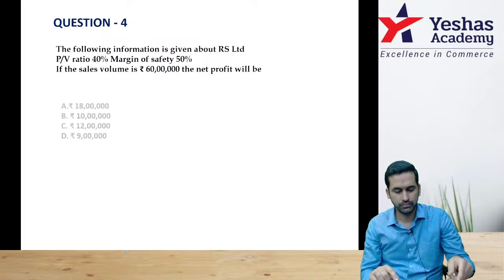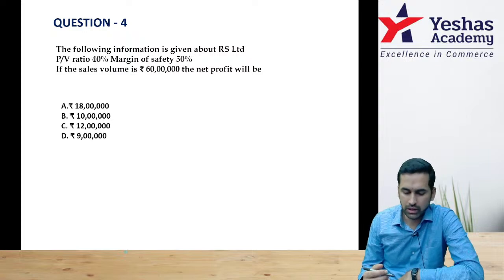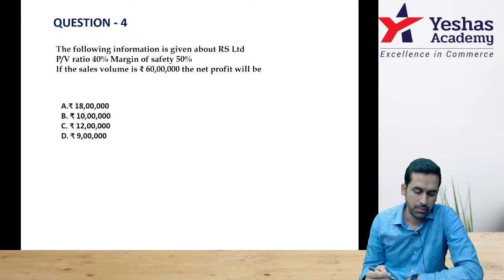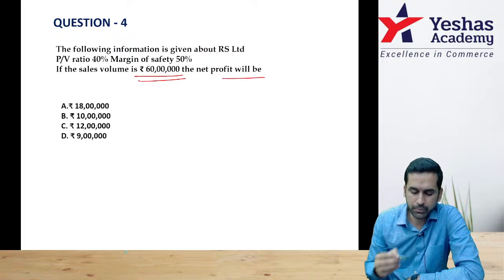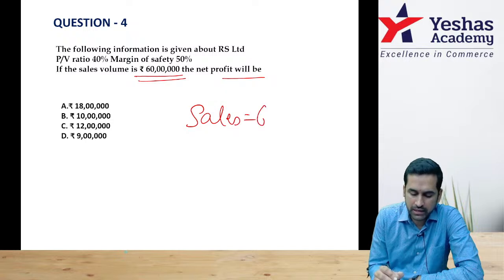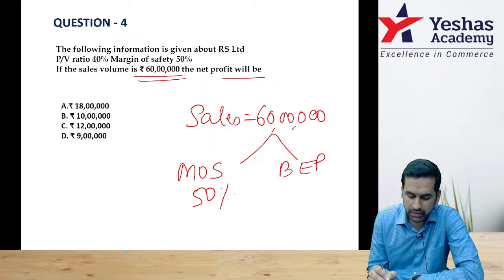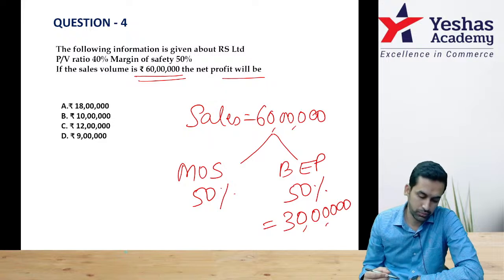Question number 4. I want everybody to try this. The following information is given about RS Limited. PV ratio 40%, margin of safety 50%. If sales volume is 60 lakh, net profit will be dash. First understand sales is 60 lakh. In that, they have given margin of safety 50%. That means break-even point is the other 50%. So break-even point becomes 30 lakh. Hope you are able to follow.